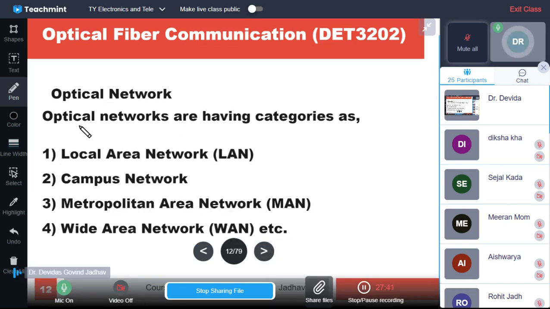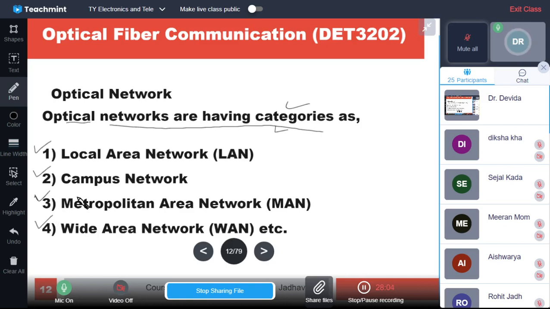Optical networks also have categories. What do you mean by local area network? This is one category. What do you mean by campus network? This is another category. What do you mean by metropolitan area network? This is one more category. What do you mean by wide area network? That is one more category.